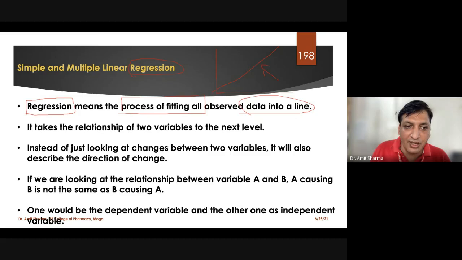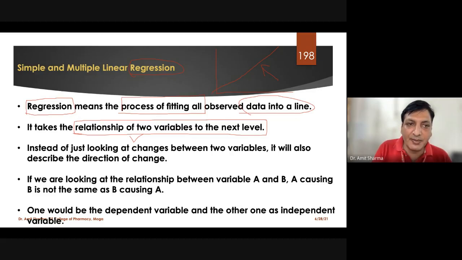So it takes the relationship of two variables to the next level. In correlation we saw whether the relationship was positive or negative, and then whether it was mild, moderate, or strong. This kind of answer we got from the correlation coefficient test.